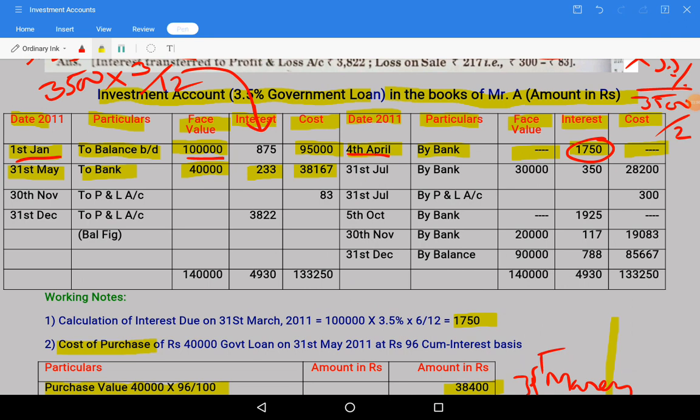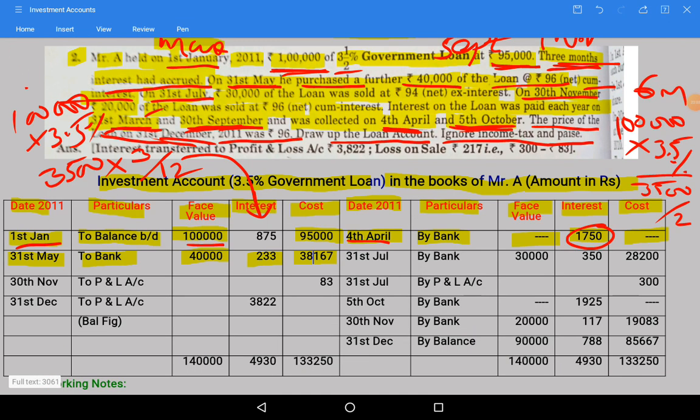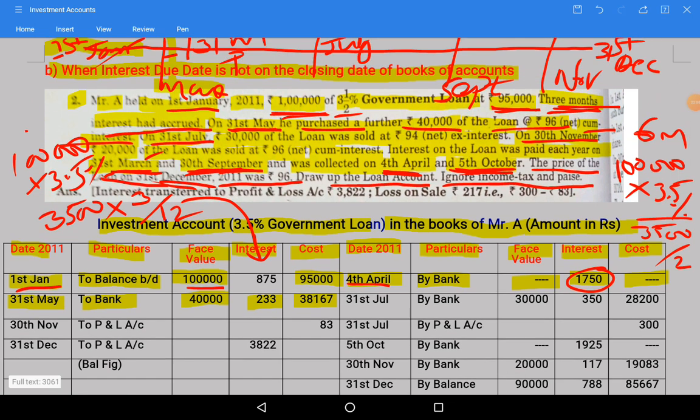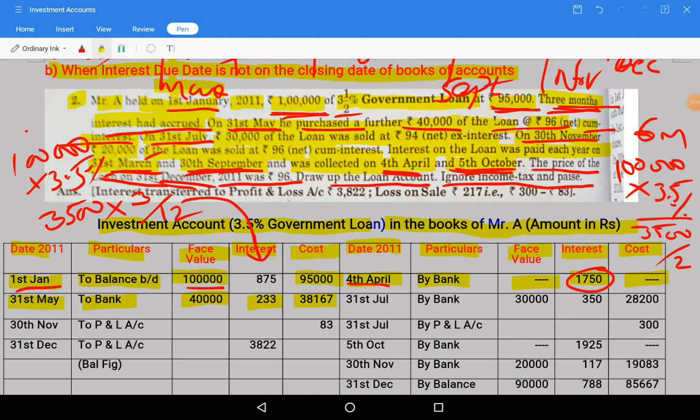Next, we have a sale. See the question. After 31st May, I'll clean here so that you can understand the things easily. I'll clean the question a bit.